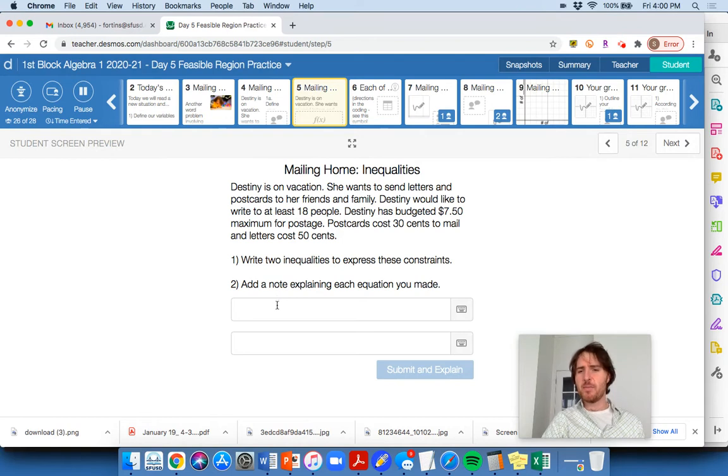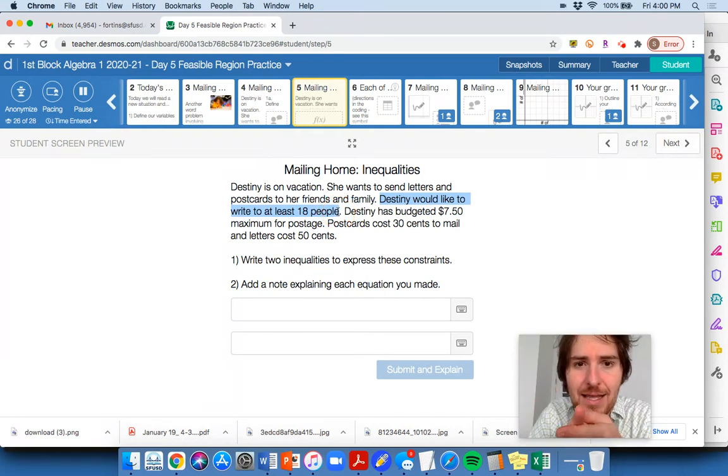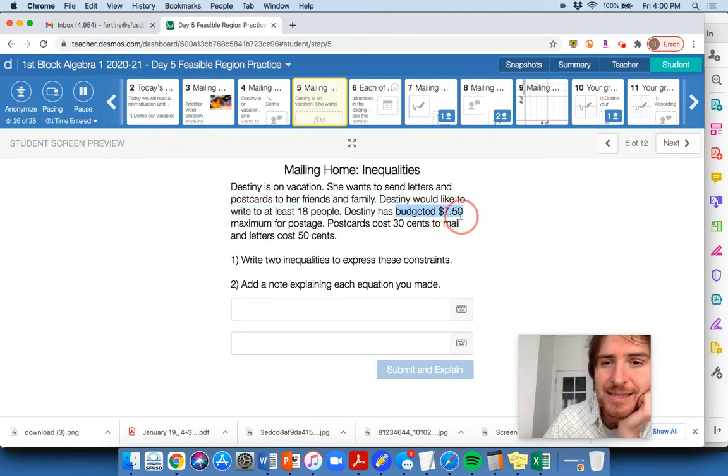Okay, so we came up with these inequalities in class, and we were doing it for like 20 minutes. They are tricky, but let's try to break it down. First thing, I might do the total amount constraint. There are going to be two constraints in this problem. One is going to be a cost constraint. How can she keep her budget? How can she spend less than $7.50? Is it okay if she spends $7.50? Yes, it is. So she can spend up to $7.50.